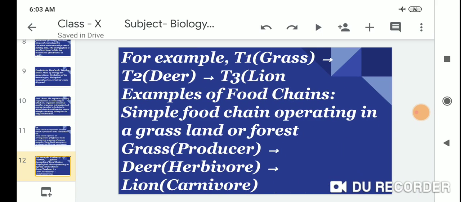For example, T1 is grass, T2 is deer and T3 is lion. An example of a simple food chain operating in a grassland or forest: grass is the producer, deer is the herbivore and lion is the carnivore.